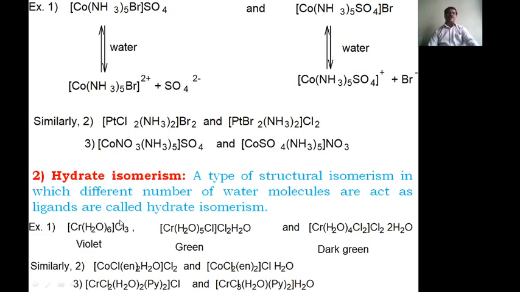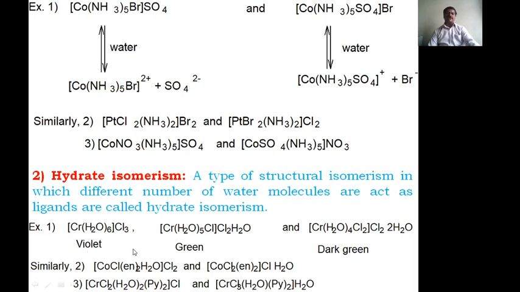And the second type of structural isomerism is hydrate isomerism, a type of structural isomerism in which different numbers of water molecules act as ligands. Here, 6 water molecules act as ligands, here 5 water molecules act as ligands, here only 4 molecules of water act as ligands, and it is violet, it is green, and it is dark green.